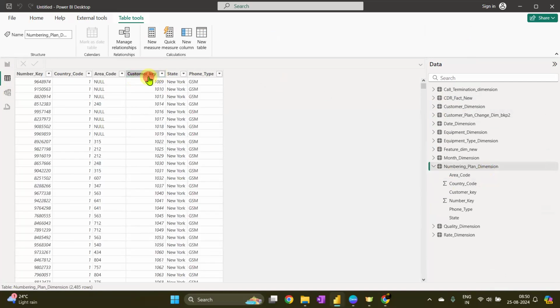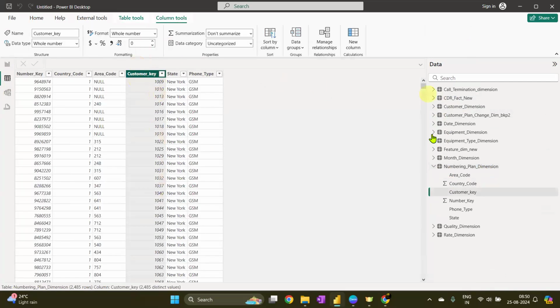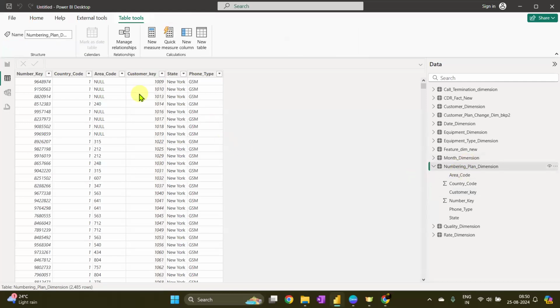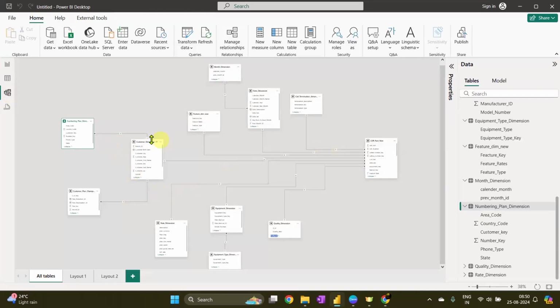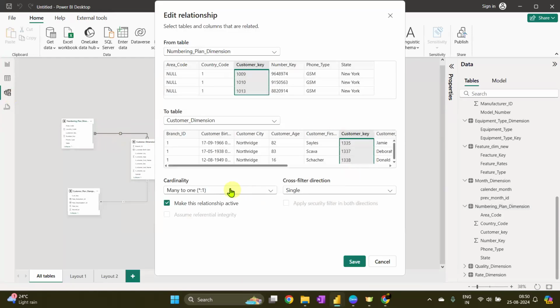Okay, so basically 1 to 1 is okay. This customer key here in numbering plan dimension contained all unique values. I'm not sure why it didn't give us a many to many relationship at the moment. I guess there must be some null or something in this data. That's why it is showing many in this area. If we remove that null, it will also become 1 to 1. So I guess this is the place where you probably have got the 1 to 1 relation.